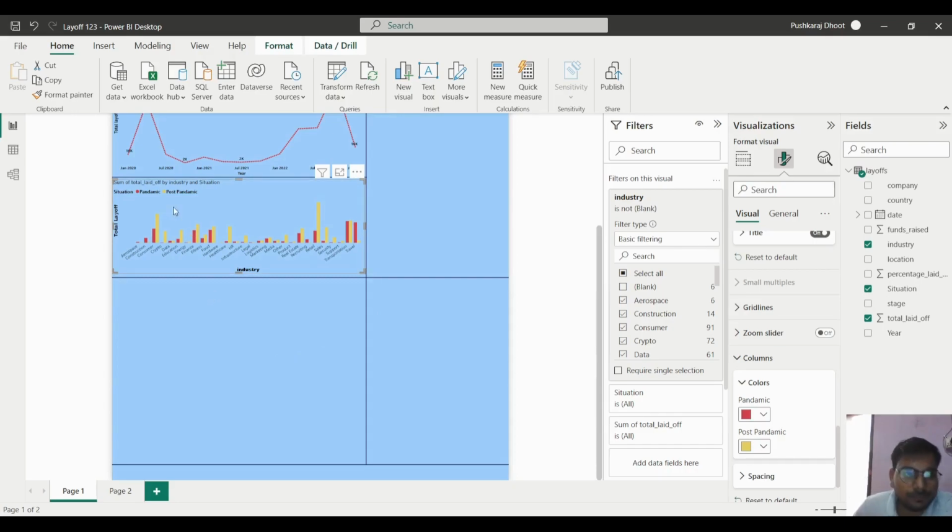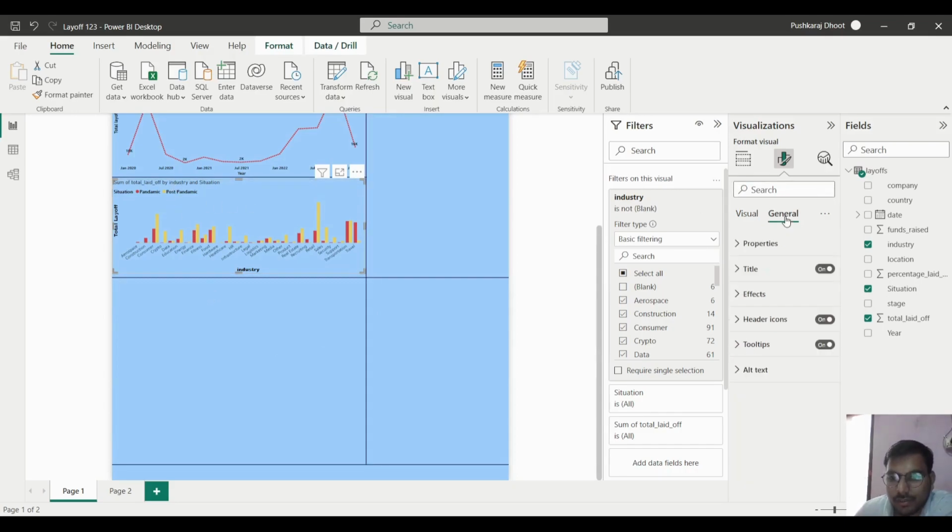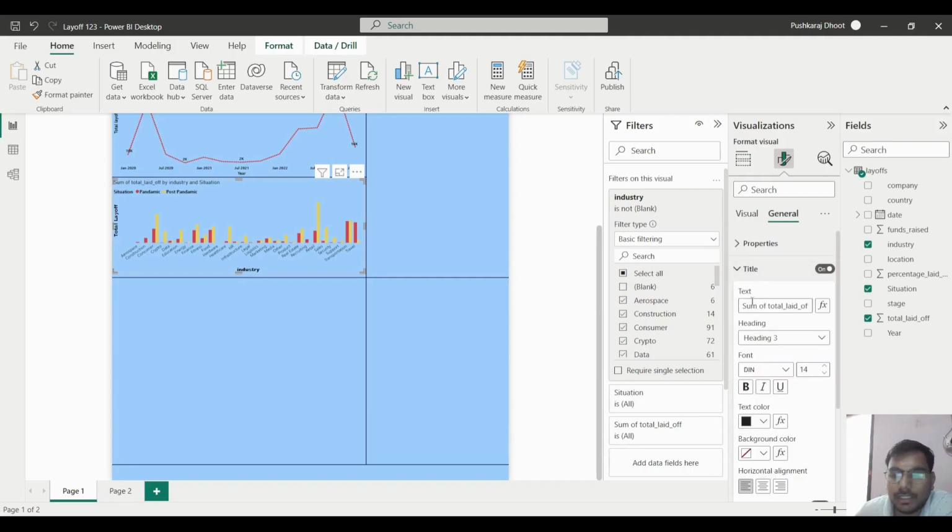After that, here the "sum of total laid off" title is not good. I don't like the title, and the title should always be a good one. So you will understand what is going to happen if you look at the title. Now we will see what we can write here. We can write something related to industry and the layoffs. Okay, so impact of,